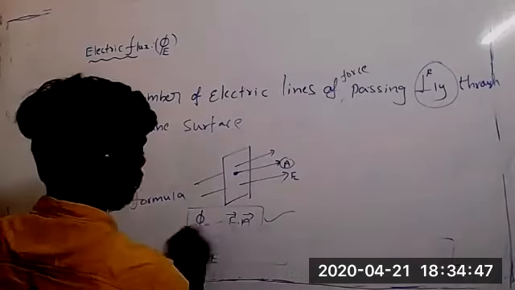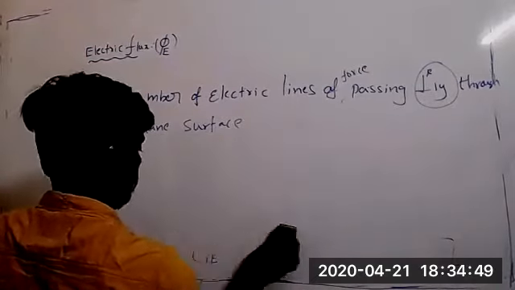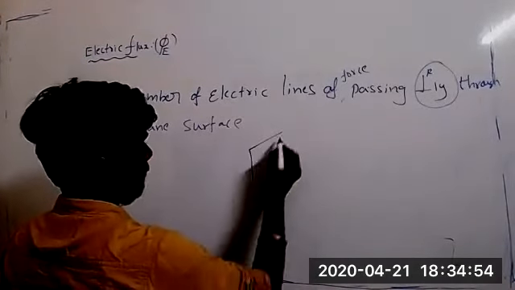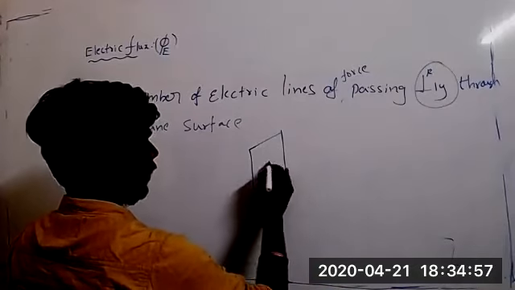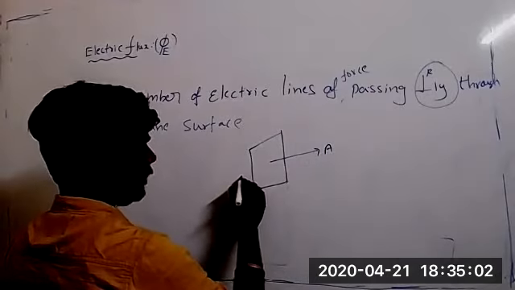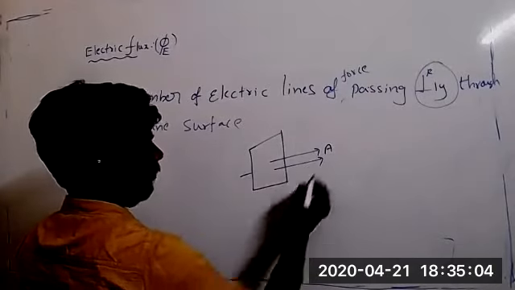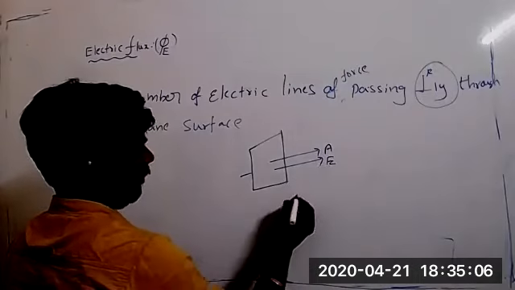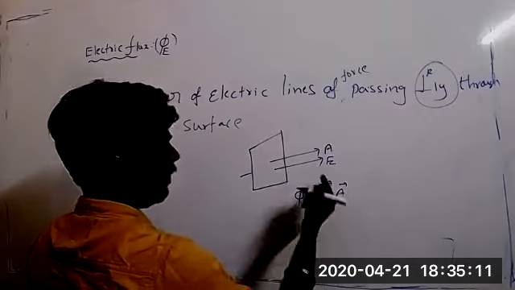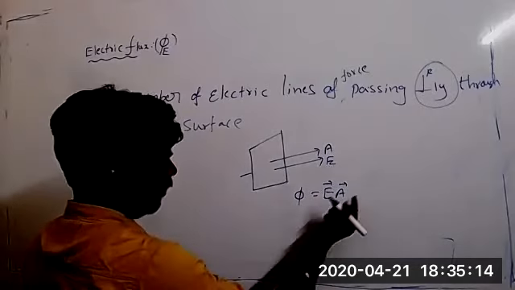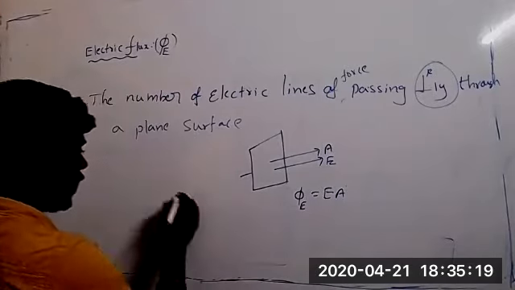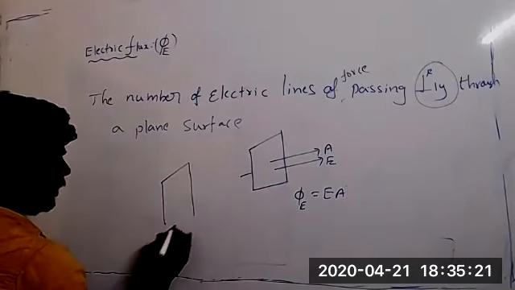Now see. Area vector, right? It is A. Now electric lines of force are passing like this. Flux is equal to E dot A, no problem. E bar and A bar. Electric field is a vector quantity, we know. Area is also a vector quantity, I told you. So the electric flux is equal to E dot A. No problem.